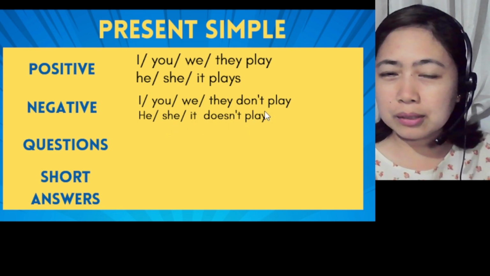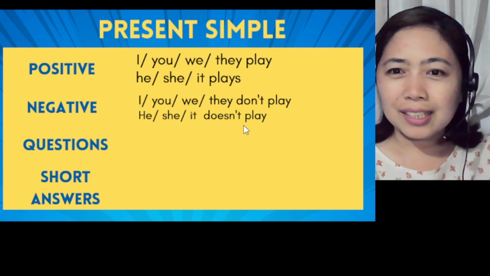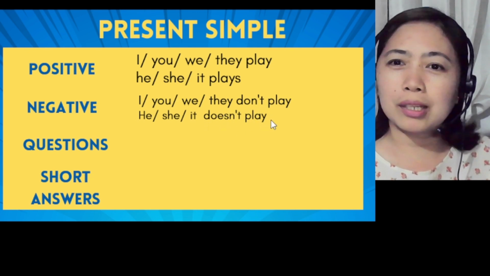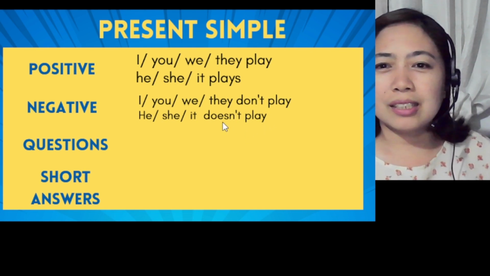So what happens to the main verb play? Since we already have the word does, or doesn't, our main verb will go back to its base form. That's why it's play. We don't say it doesn't plays.